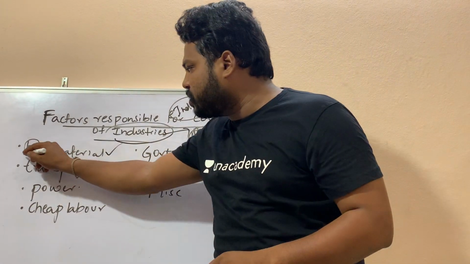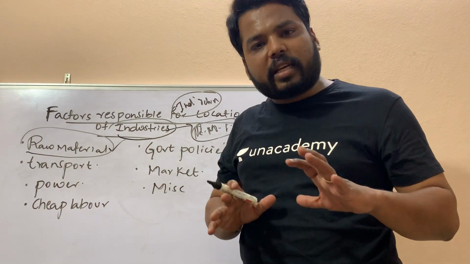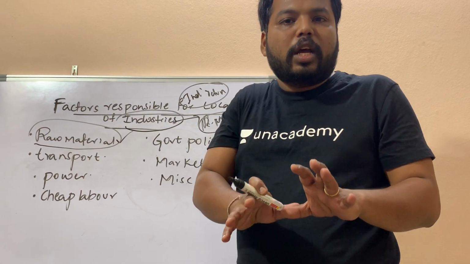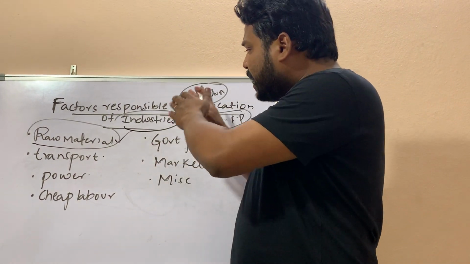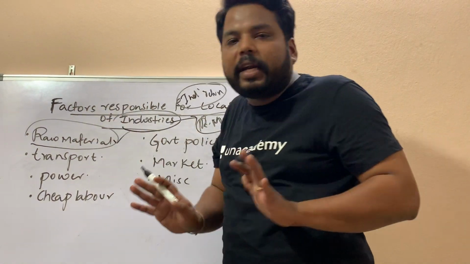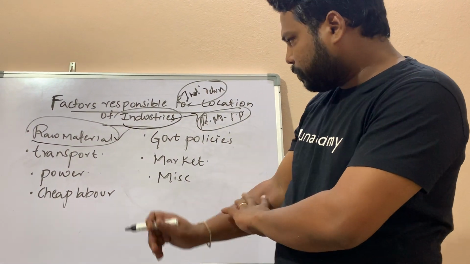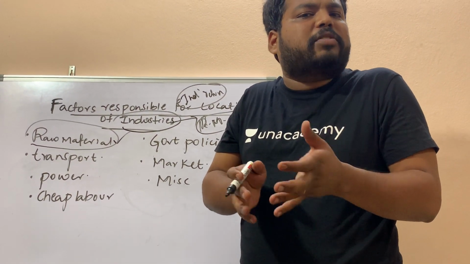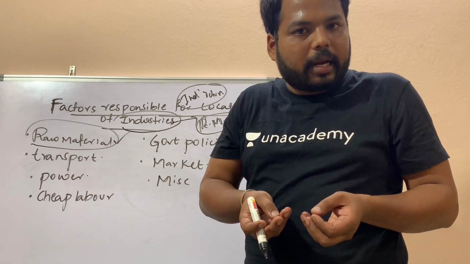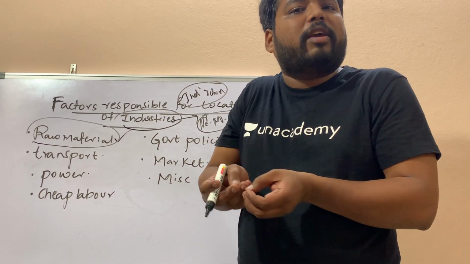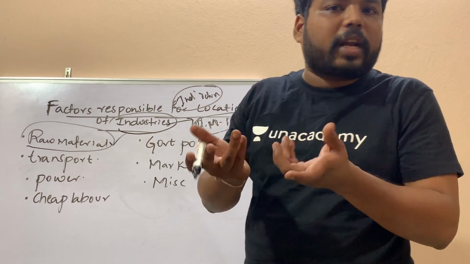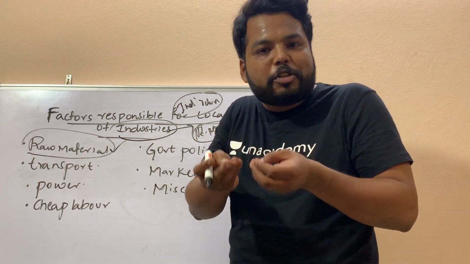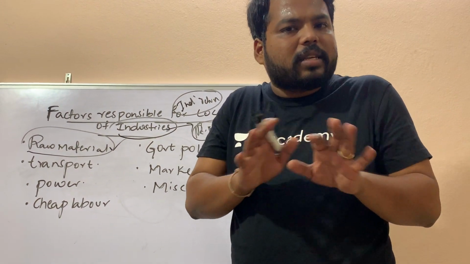So for such kind of industries, raw materials are basic things, where raw materials are required, where raw materials are the major sources to establish any industry, and hence the industrial establishment would depend on raw material itself. Like for example, as I have said, the cotton textile industries would be established wherever we find cotton. It's a simple thing, right? Wherever we find cotton. In the areas where we won't find cotton, if you establish a cotton textile industry, that would be the biggest investment you make, where you would be incurring loss. That is a common thing, right?